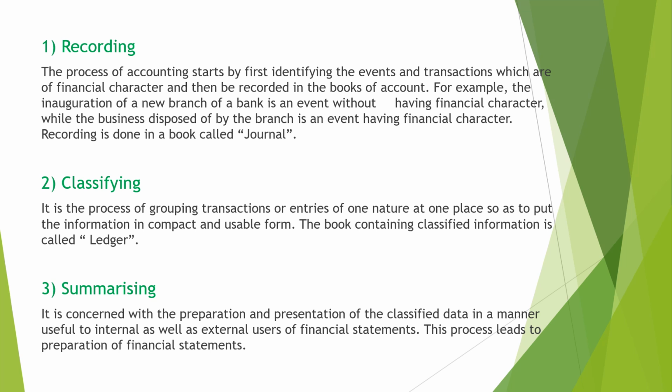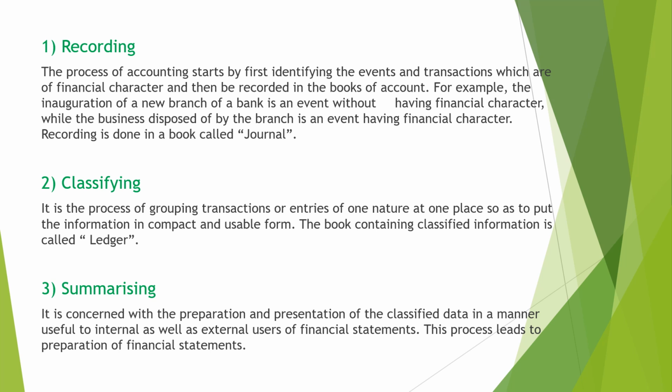So the second step in accounting is classifying, which means transactions of similar nature are grouped together, and these grouped items are recorded in a book called ledger, which means ledger is a set of accounts. Accounts means each transaction of similar nature is recorded in a sheet called account. And this set of all accounts are grouped together to form the ledger. That's the second stage, that is classifying.